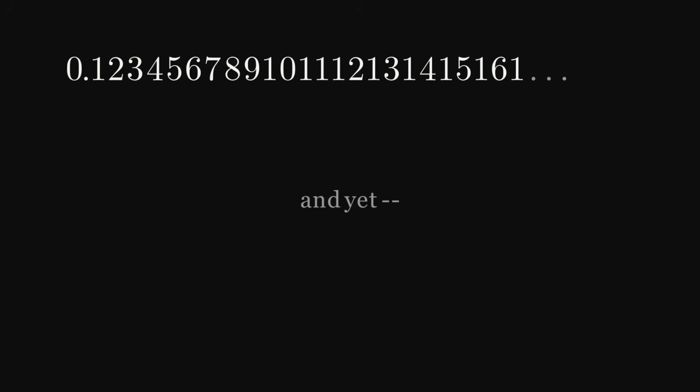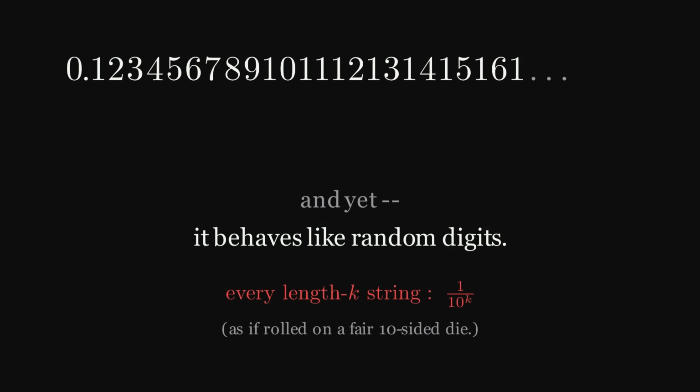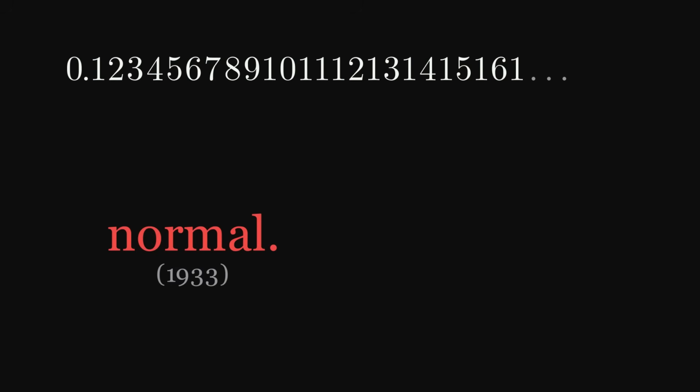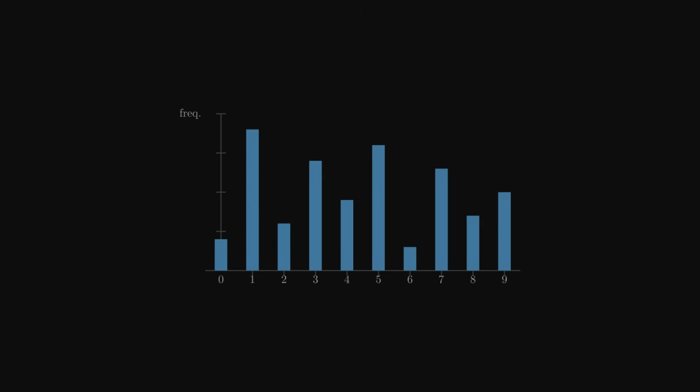And yet Champernowne proved it behaves exactly like a random sequence of digits would. The fraction of digits that are 0 is 1/10. The fraction that are 1 is 1/10. Every pair of digits, every triple, every length k string appears with exactly the frequency you would expect if the digits had been generated by rolling a fair 10-sided die. This is called normality, and Champernowne's number is the first explicitly constructed example of a normal number. 4 years later, Mahler proved something stronger. The number is transcendental. To understand the claim, let's define normality precisely.